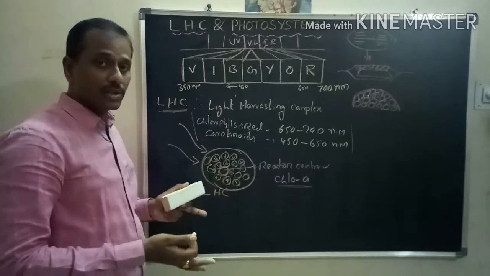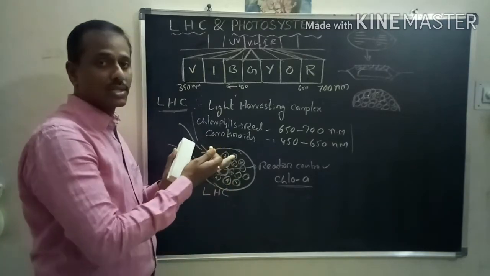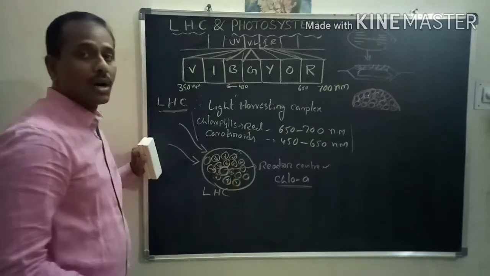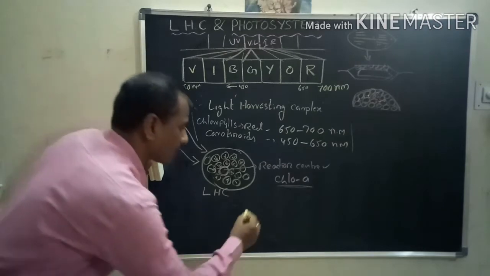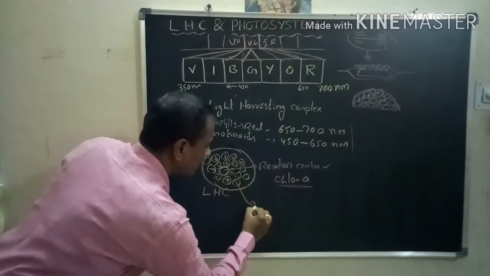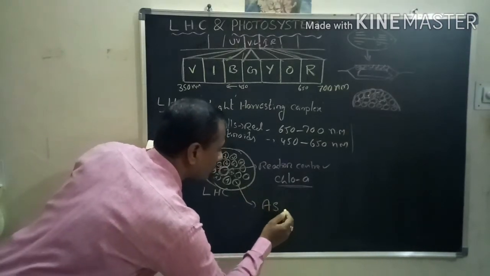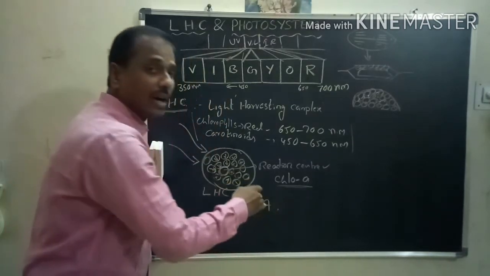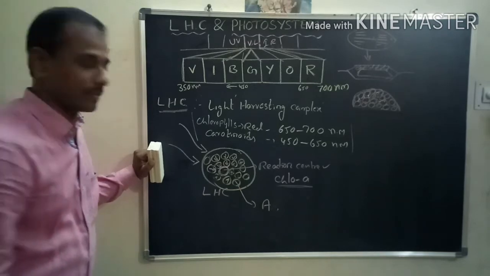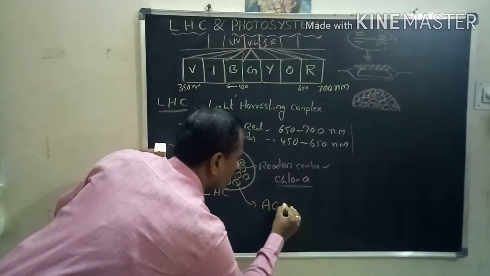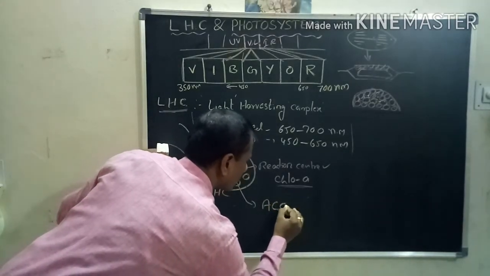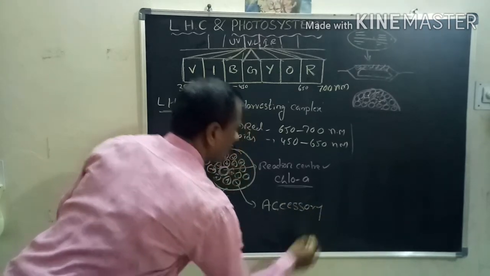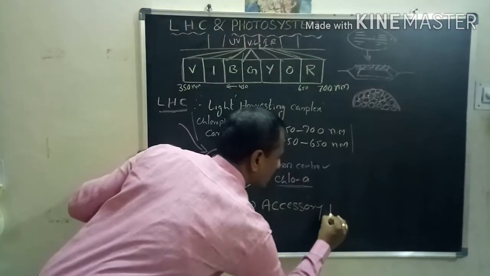They receive the light energy but supply it to the reaction center, so all these pigments are called associatory pigments, or also accessory pigments.